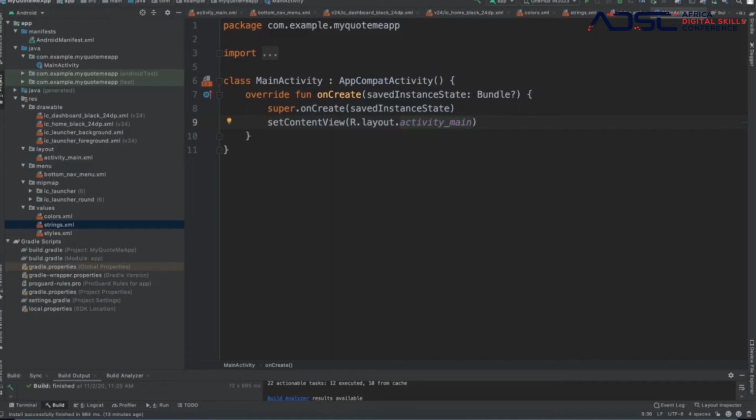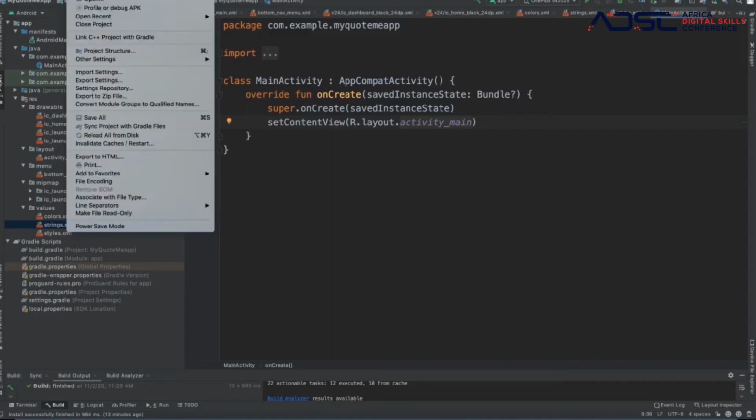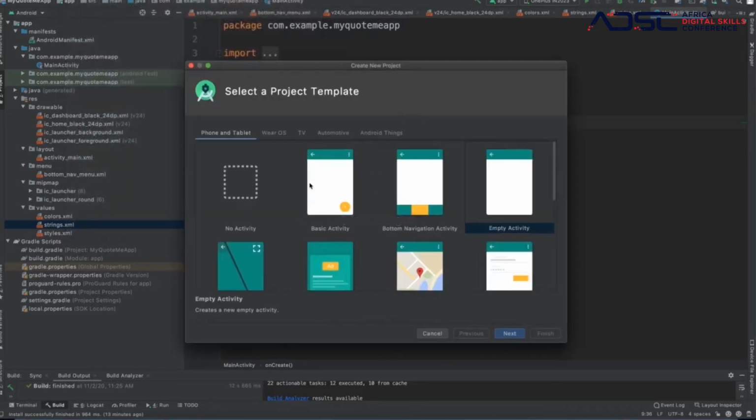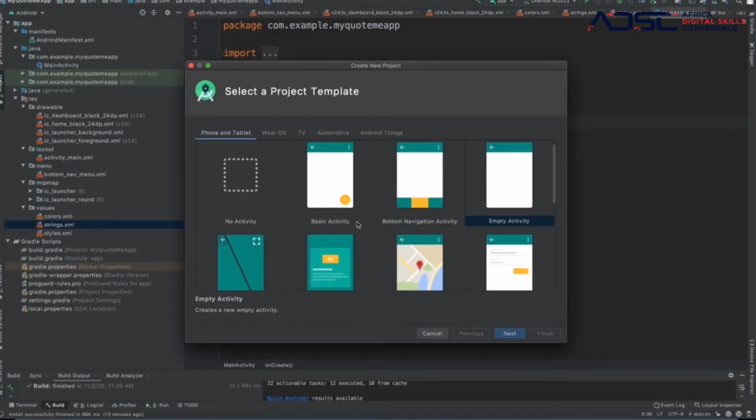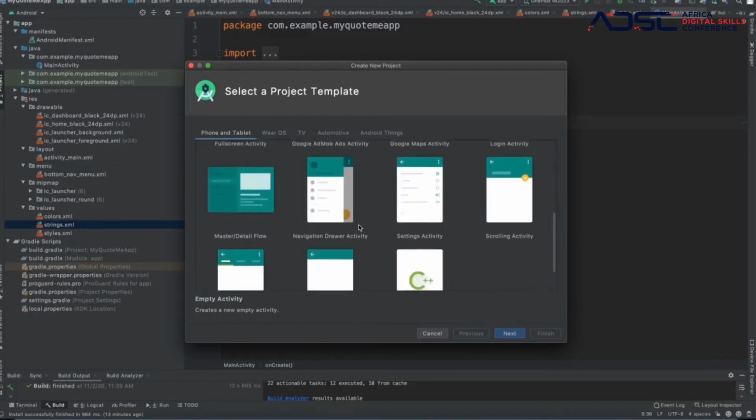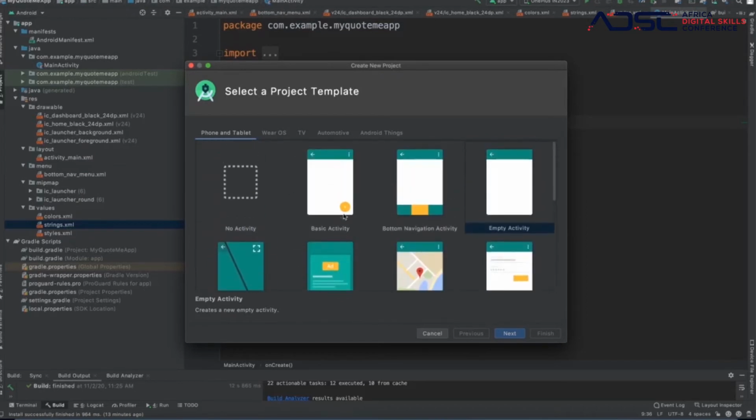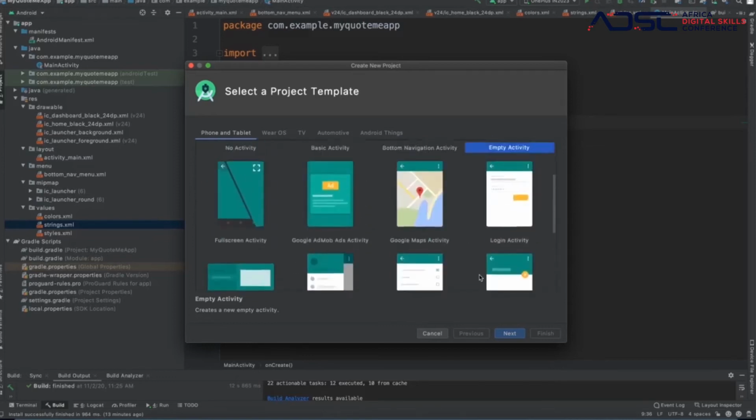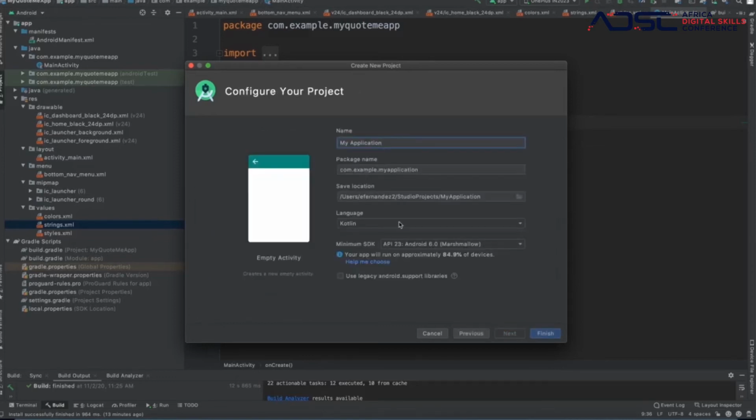So to create a project like this, you could go to File, go to New Project, and then we have a couple of templates already provided by Google that you could use. And we went for the empty activity because we would be building everything from scratch. And basically you click next, and then you could put in the name of your application. In my case, I put in my codes app.